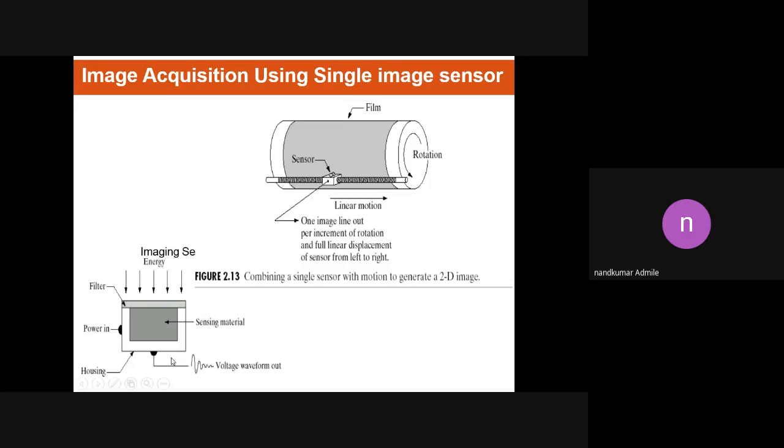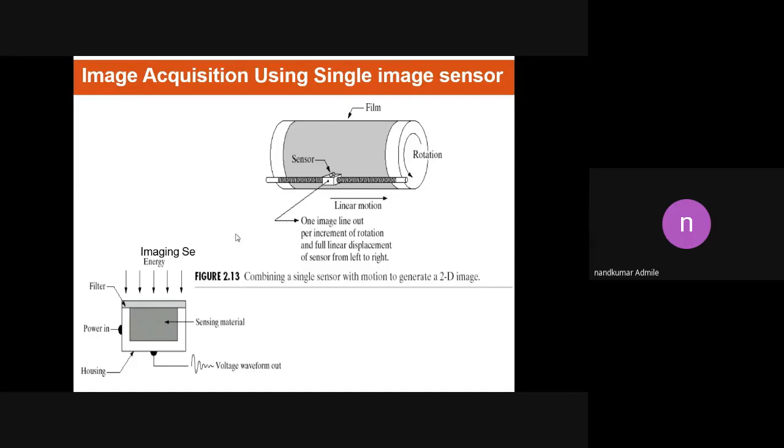Okay. So in this way, we can sense the incoming light. We can sense the intensity of light, and according to the intensity of light, we can generate some signals. It may be in the form of a sine wave, a square wave, or a triangular wave, right? So it might be in analog format. But if we have to generate the image, we always have to represent the image in digital format.